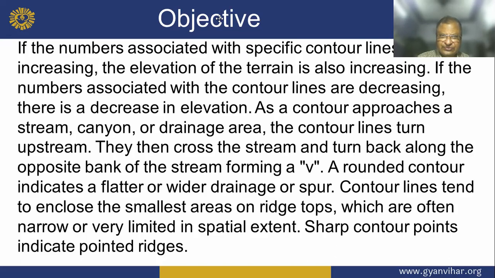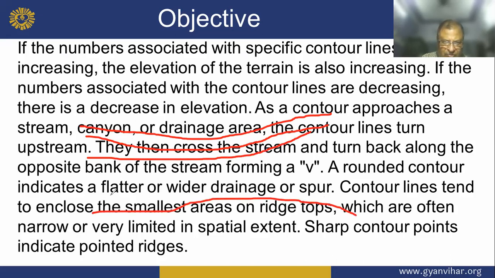You can understand it like this when contours are drawn.